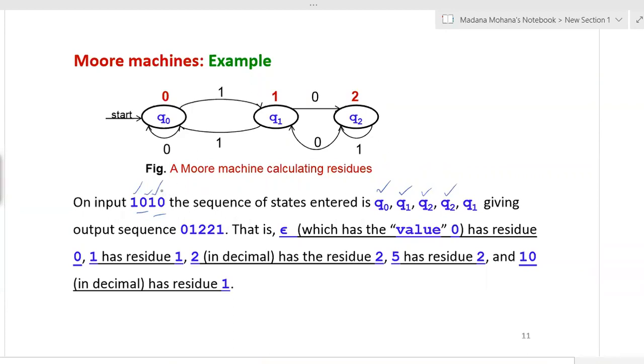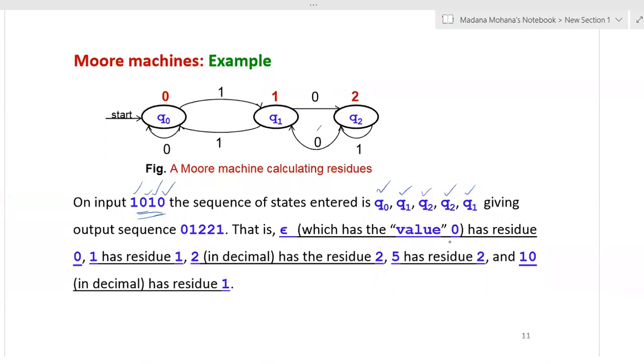What is your next input? That is 0. So from Q2 on input 0, it is going to Q1. So the next state in the sequence is Q1. So for the input string 1010, the sequence of states entered is Q0, Q1, Q2, Q2, Q1. This is the same as in NFA, where we discussed the moves made by an NFA. The concept is similar. By using that, here you can find the state sequence associated with the input string.